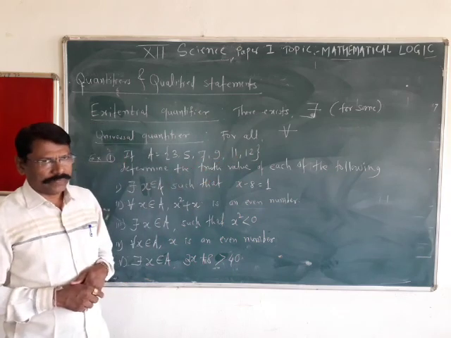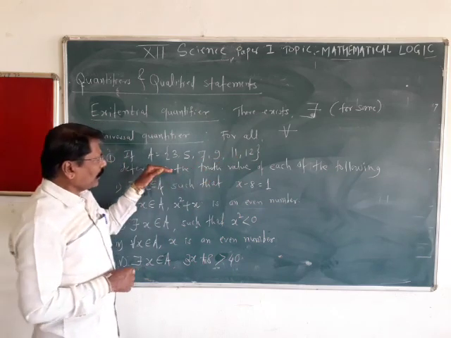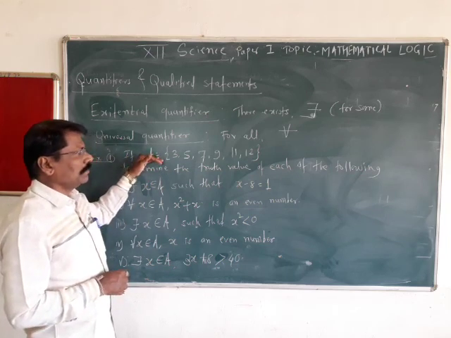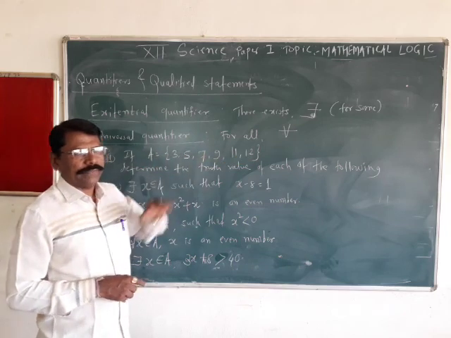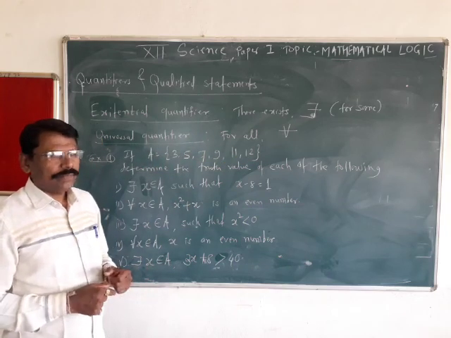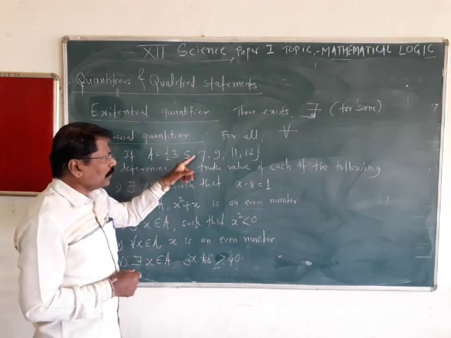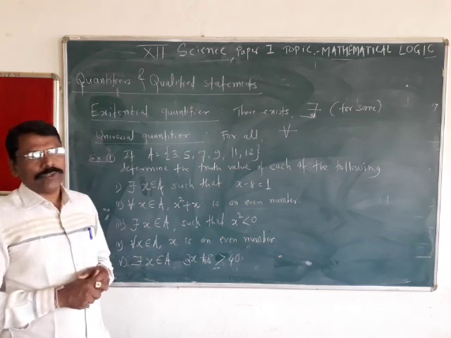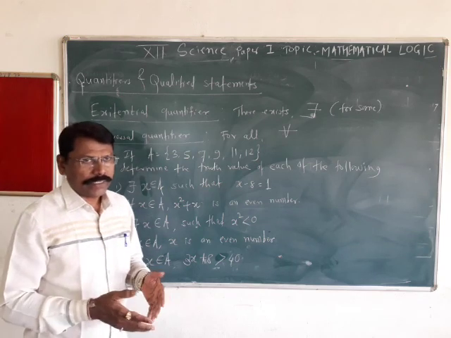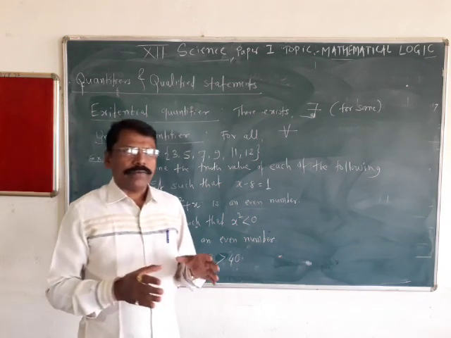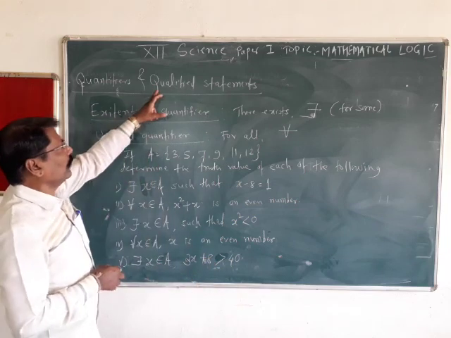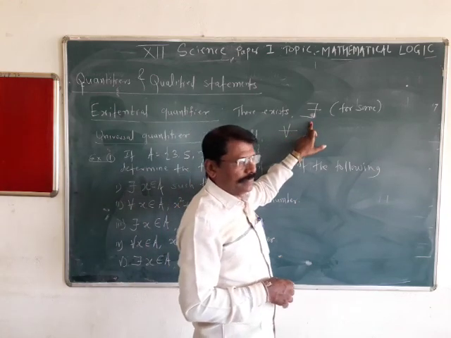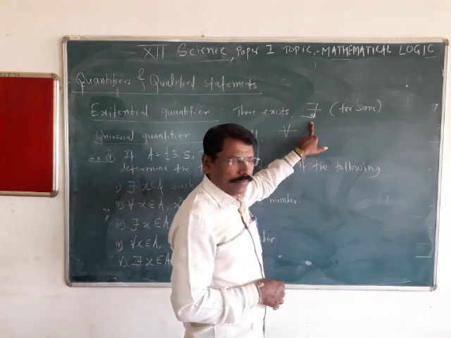For example, the set 3, 5, 7, 9, 11, 12 is the universal set. I can say there exists a prime number x belonging to A. It is a statement; 3, 5, 7, 11 are prime numbers. So this statement has a truth value. So the existential quantifier converts an open statement into a quantified statement. It is denoted by this symbol, which is known as there exists.